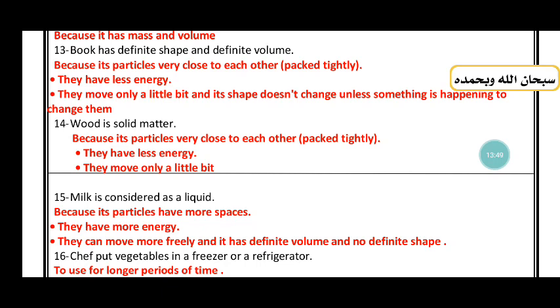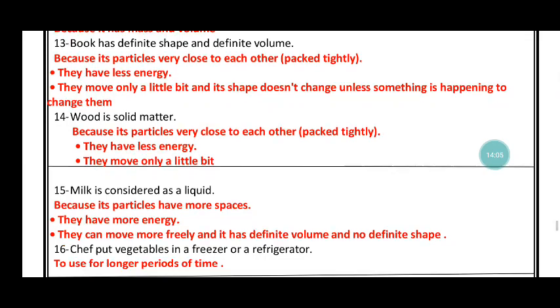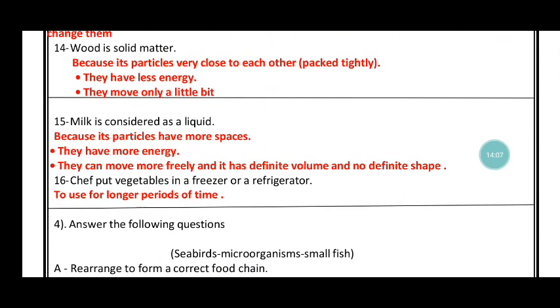A book has definite shape and definite volume because its particles are very close to each other or packed tightly. They have less energy, they move only a little bit, and its shape doesn't change unless something is happening to change it. Number 14, wood is solid matter because its particles are very close to each other or packed tightly.